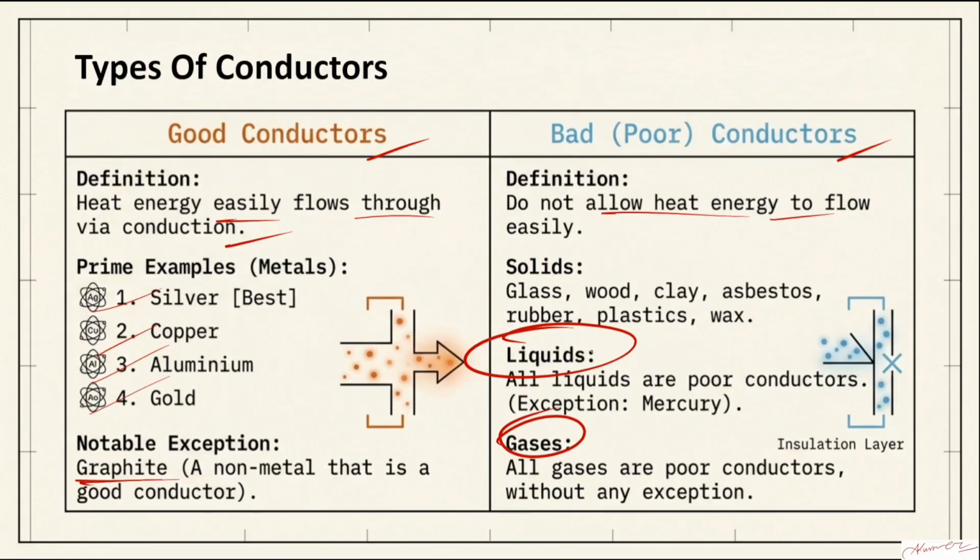So these are the solids, liquids. Basically, in the solids, when I talk about, let's say glass, wood, clay, asbestos. I don't know what that is, you check it out. Rubber is there, plastics are there, wax is there. These are the bad conductors of heat. Wax, when you provide the heat, it will just melt. It will not pass on to another wax. That's why it is a bad conductor of heat. I hope it's clear.